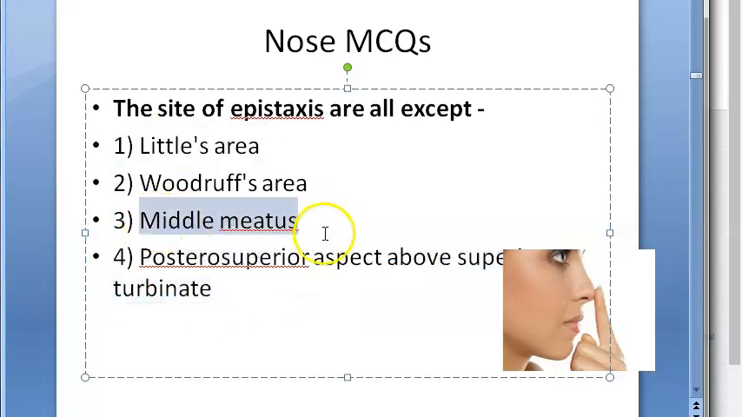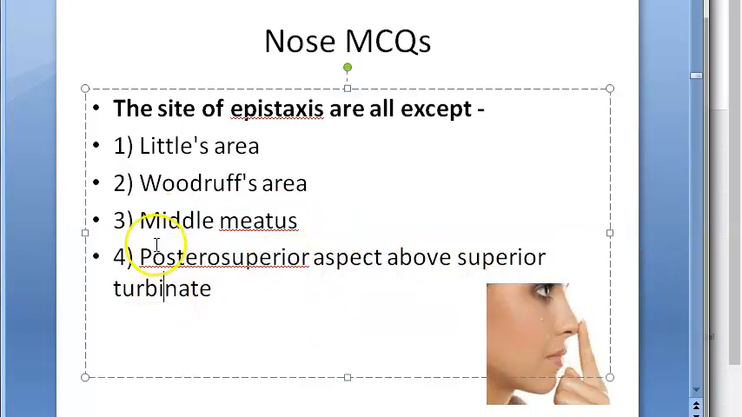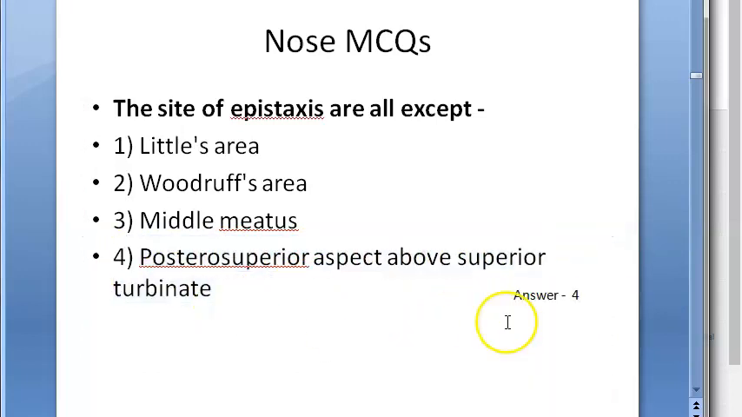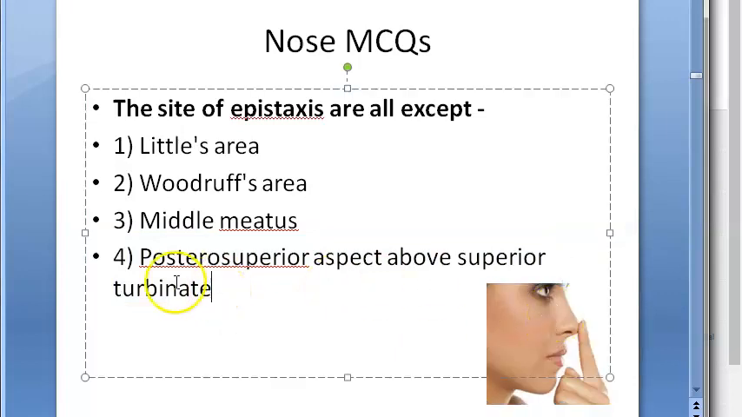And what about middle meatus? What about this one? Posterior-superior, superior aspect above superior turbinate. That's very high. The answer here is the 4th one, okay. So this one doesn't happen. So it is the except answer here. Remember, these 3 are correct: Little's area, Woodruff's area and middle meatus are correct, okay.